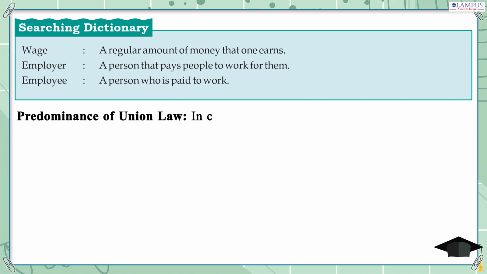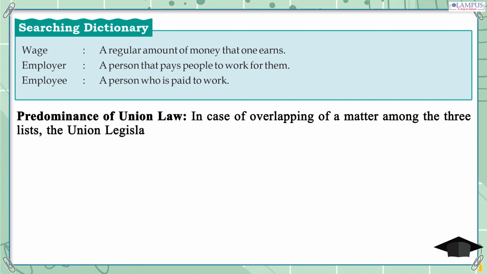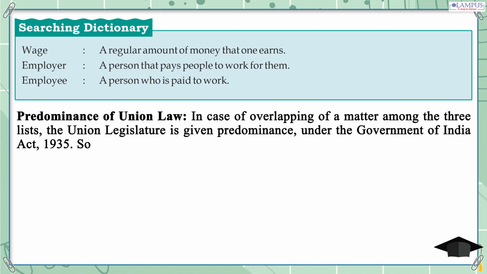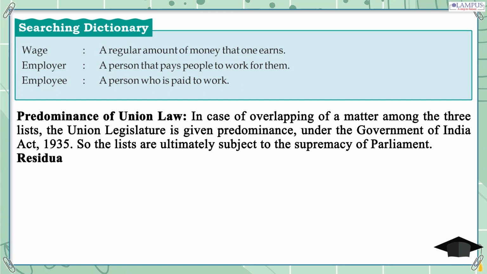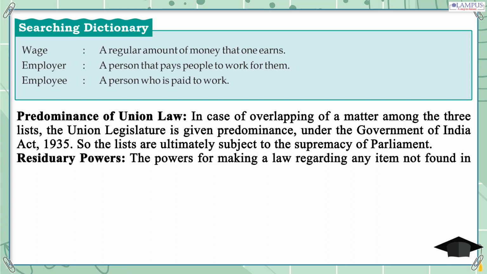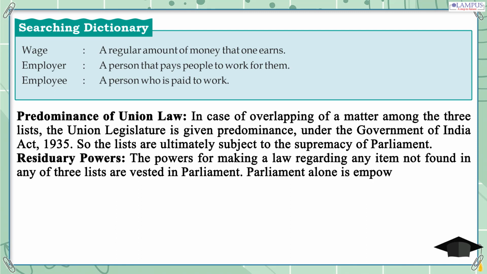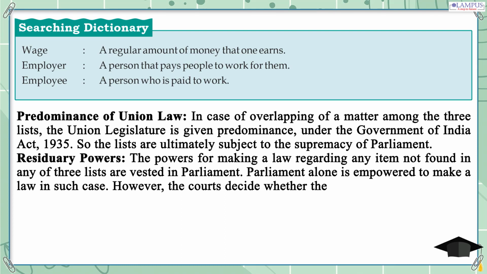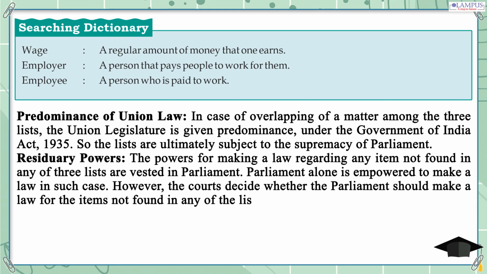Predominance of union law. In case of overlapping of a matter among the three lists, the union legislature is given predominance, under the Government of India Act, 1935. So, the lists are ultimately subject to the supremacy of Parliament. Residuary powers. The powers for making a law regarding any item not found in any of the three lists are vested in Parliament. Parliament alone is empowered to make a law in such a case. However, the courts decide whether the Parliament should make a law for the items not found in any of the lists.